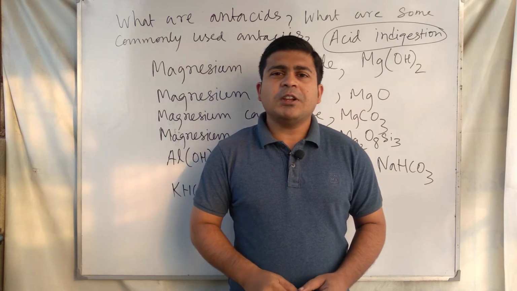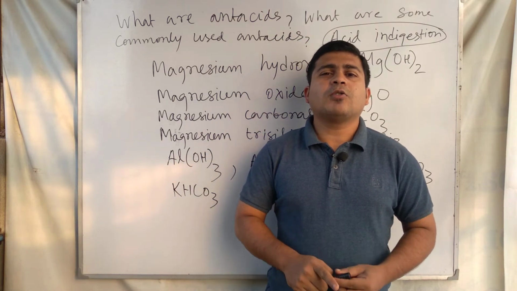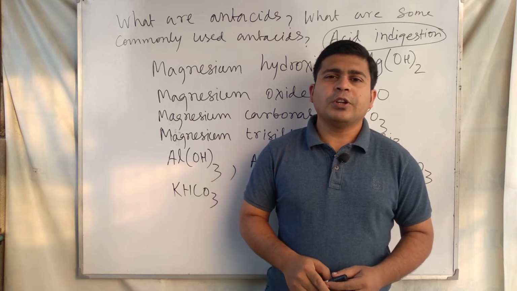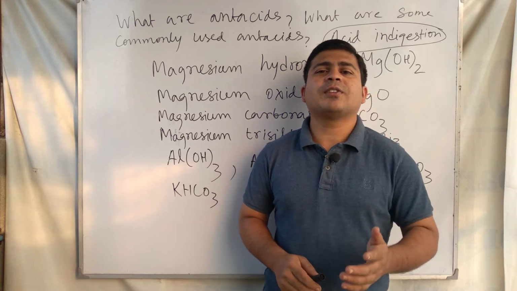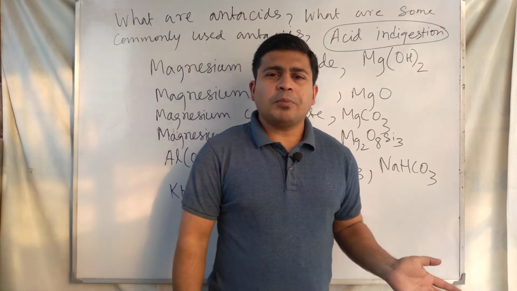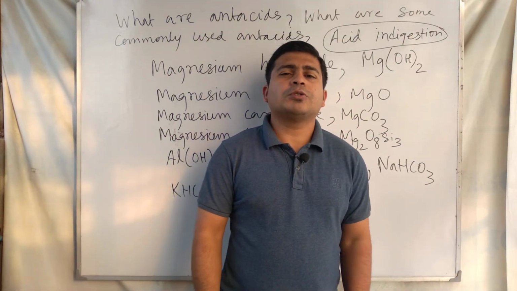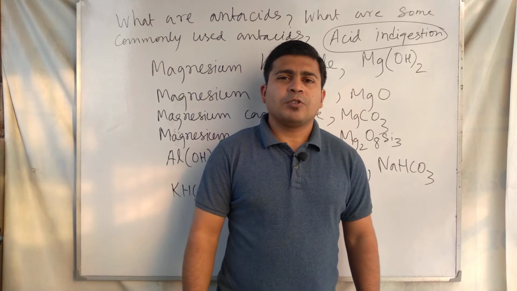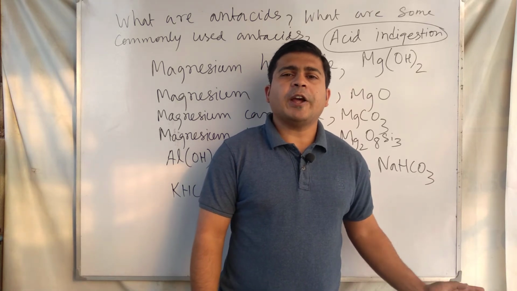Now the question is, what are the chemical compounds that we use to reduce this excess acid strength? We will see a list of chemicals that are used to reduce the acid strength in our stomach, and these are called antacids.